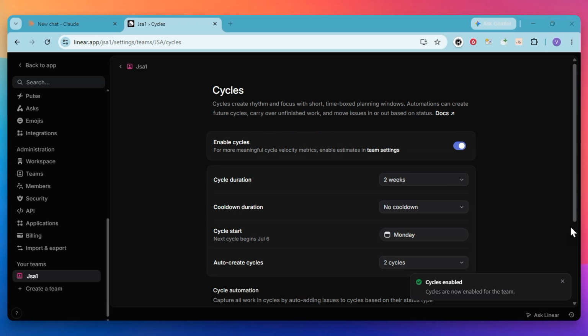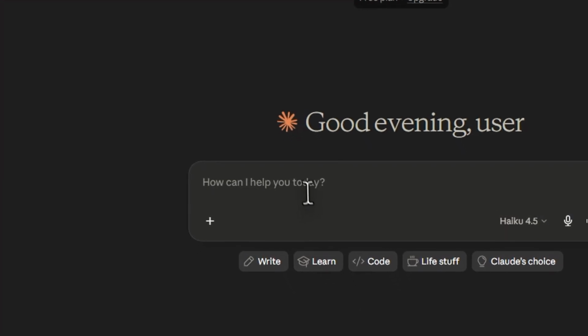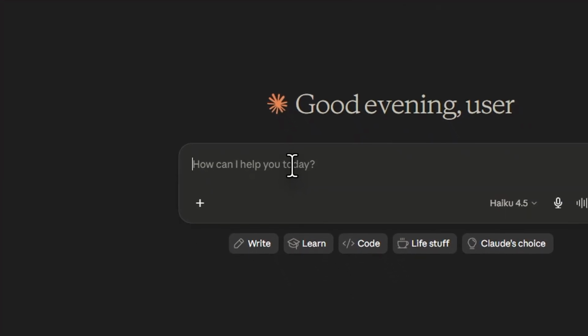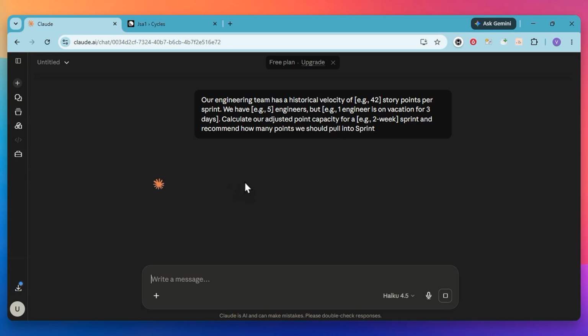You can use a specific prompt to get the best results. Tell Claude that your engineering team has a historical velocity of a certain number of story points per sprint. Specify how many engineers you have and mention if someone is on vacation for a few days. Ask Claude to calculate your adjusted point capacity for your 2-week sprint and recommend how many points you should realistically pull into your next cycle.